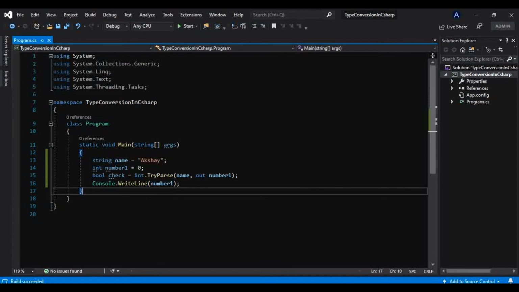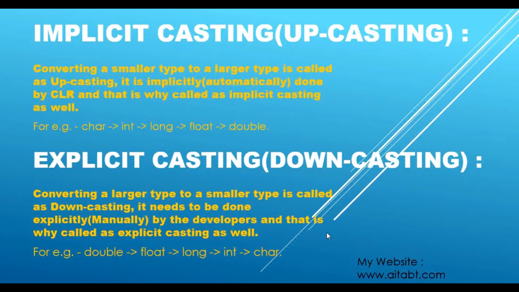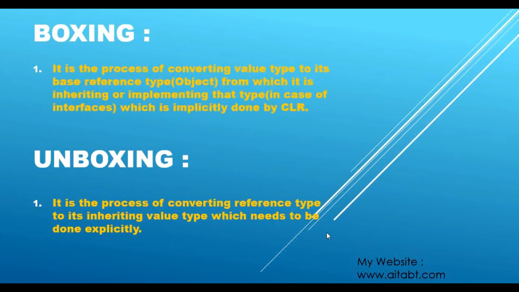Now we will see what boxing and unboxing are in C#. For that, let's go to our slide. As you can see here, what is boxing? It says it is the process of converting a value type to its base reference type, that is object, from which it is inheriting, or implementing that type in case of interfaces, which is implicitly done by the CLR. What all this means, I will show you in action, and I will also explain what this really means, so don't worry about that. Now what is unboxing? It is the process of converting a reference type to its inheriting value type, which needs to be done explicitly. Okay, so that I will show you.